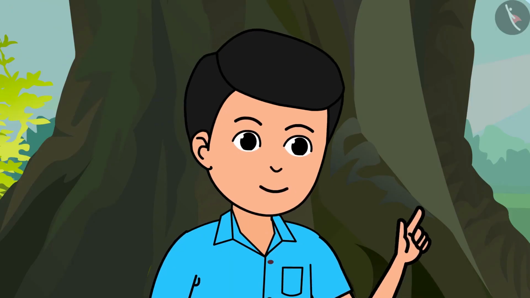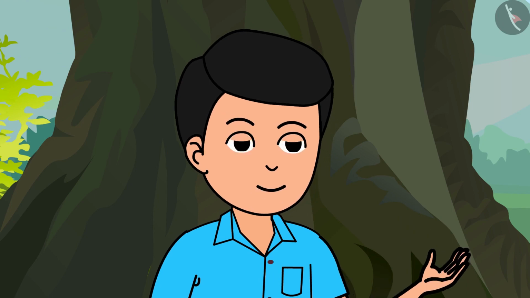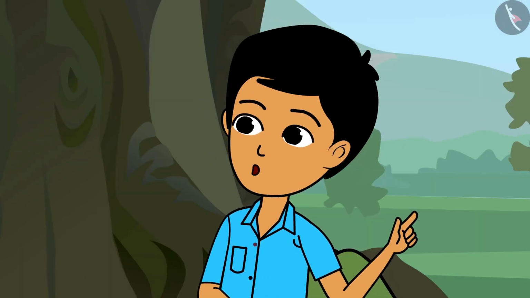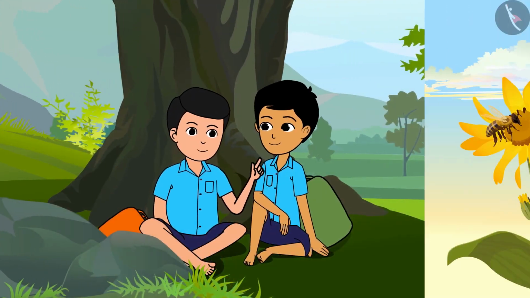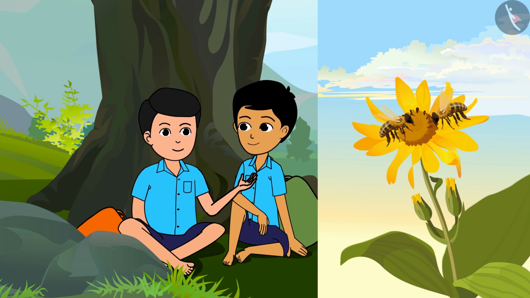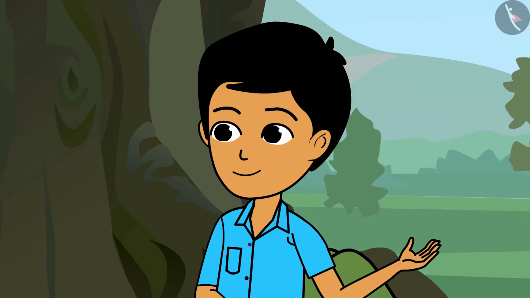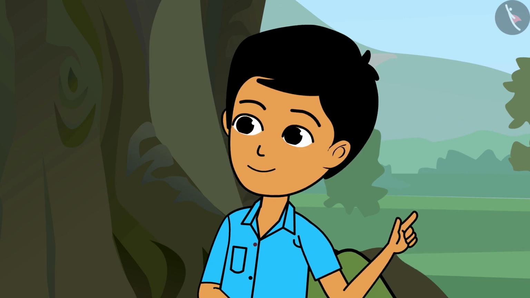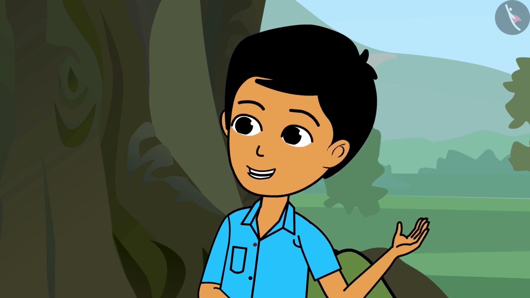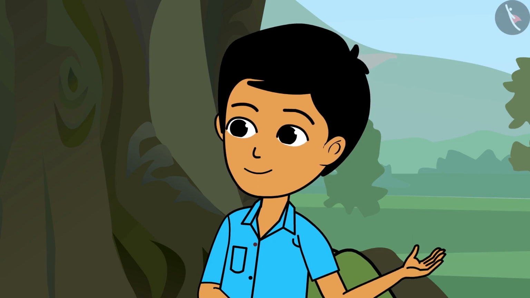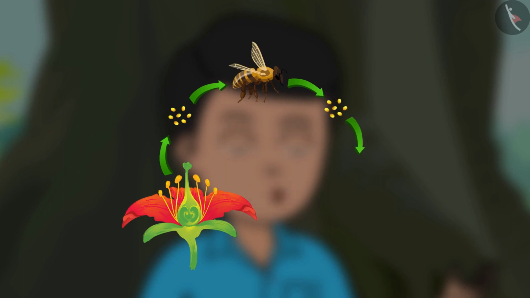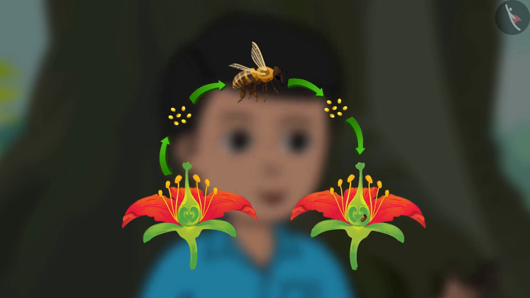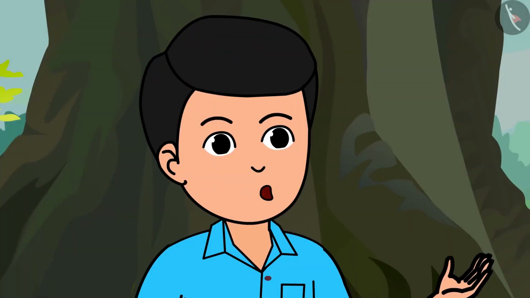Do you remember, Sandeep? Last week we saw a beehive. Thinking about honey, my mouth is watering. So you remember that we observed how the bees were sucking nectar from different flowers. Yes, Shankar, I remember. So honeybees and flowers are also good friends. They help each other. Like a honeybee sucks nectar from different flowers and in return drops their seeds here and there. Do you remember? We learnt about this last year. This is known as pollination.